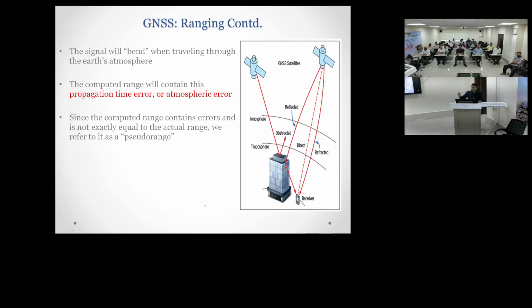Whenever the satellite is sending signals, there are some distortions. These distortions are occurring because of the ionosphere. In the ionosphere there are charged particles, because the ionosphere always contains charged particles. Because of these charged particles, there is a certain distortion. There will also be refraction because of the atmosphere.